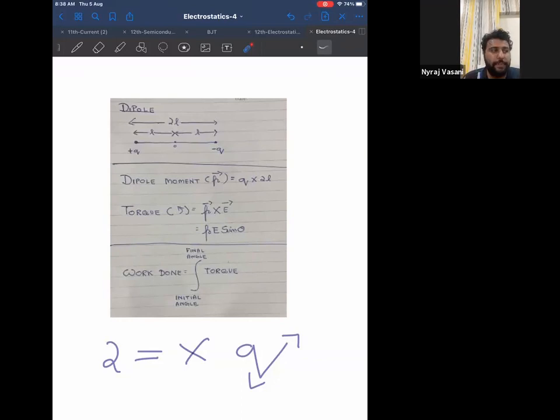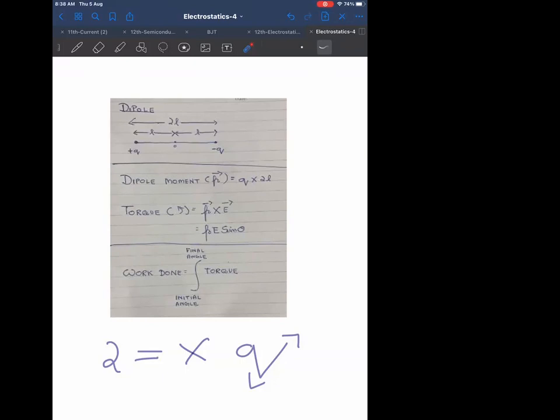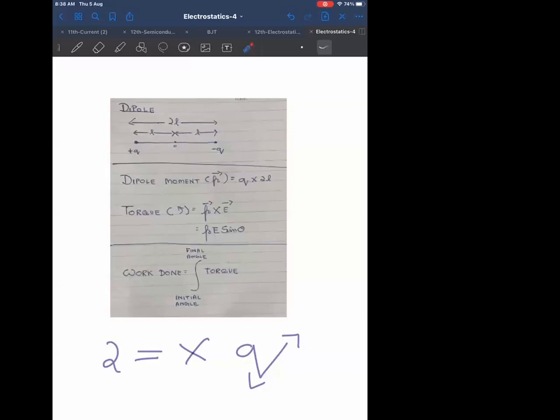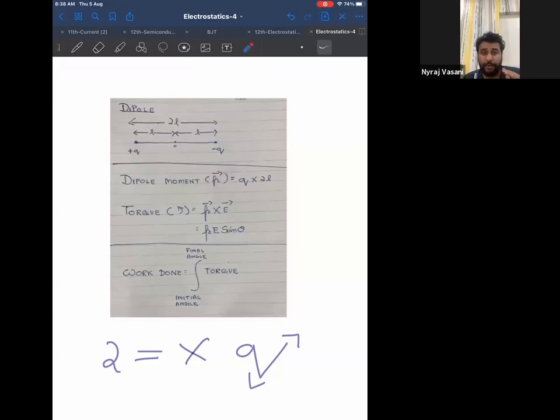Two equal opposite charges separated by a finite distance is called an electric dipole. Do we call the same as dipole moment? No, it is dipole. Dipole is different, and dipole moment is different.